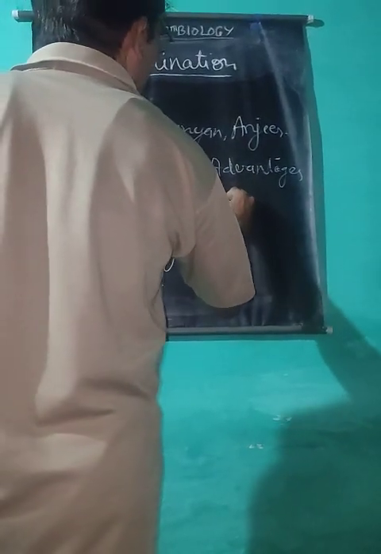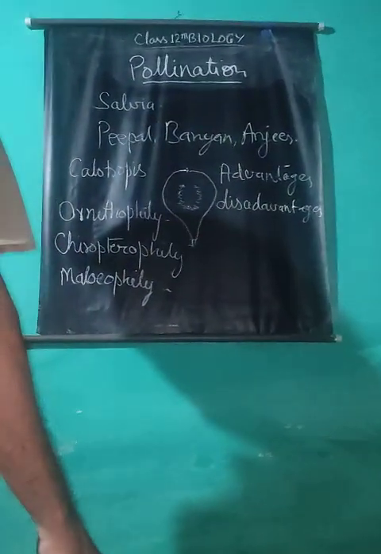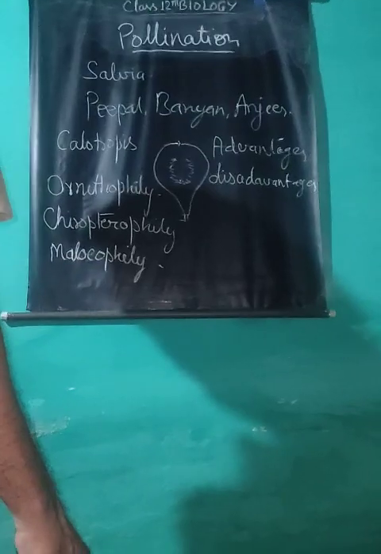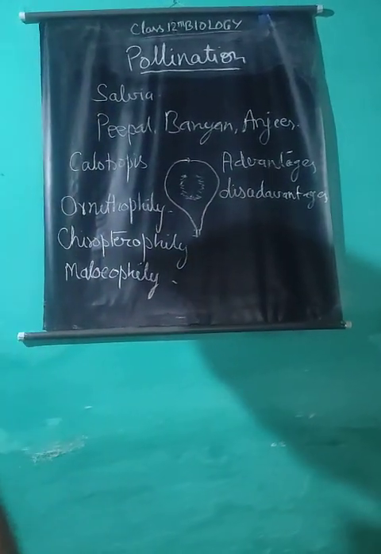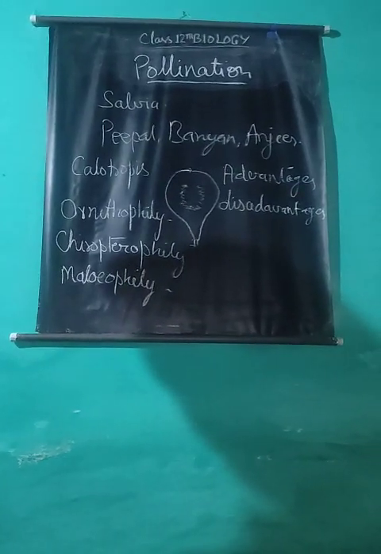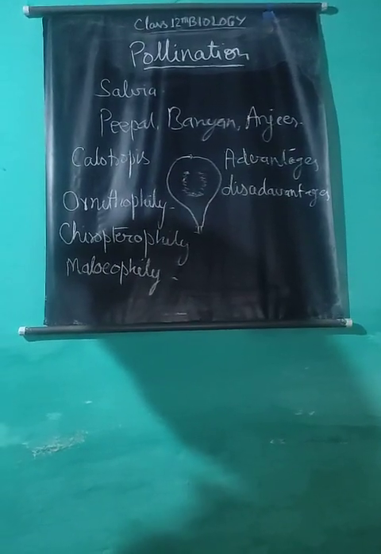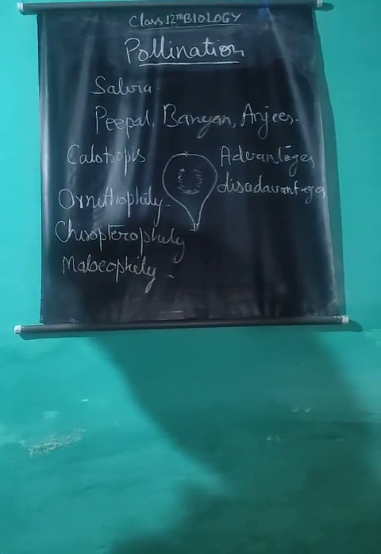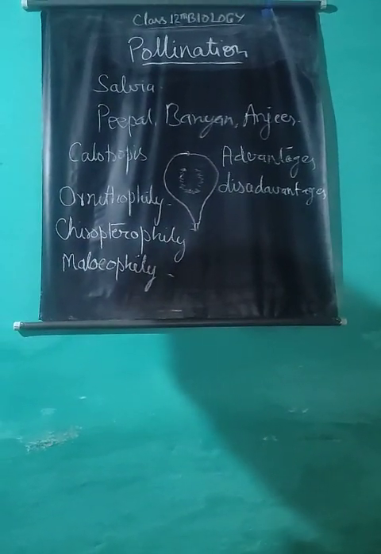Along with advantages, there are some disadvantages also. The chances of pollination are minimum. A large number of pollen grains are required for pollination. The purity of plants is completely lost. The plants require a lot of energy and food material to adopt various devices to bring about pollination.